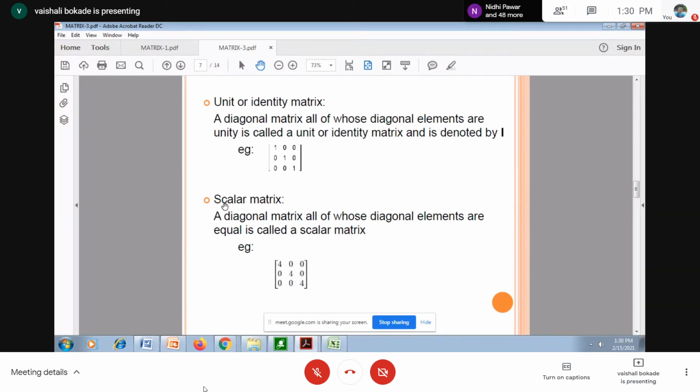The next matrix is the scalar matrix. A scalar matrix is a diagonal matrix, but all diagonal entries should be equal. It may be 4, 4, 4, or 1, 1, 1, it may be a negative number, a positive number, or a fraction, but the diagonal entries should be the same. That is what I call a scalar matrix.